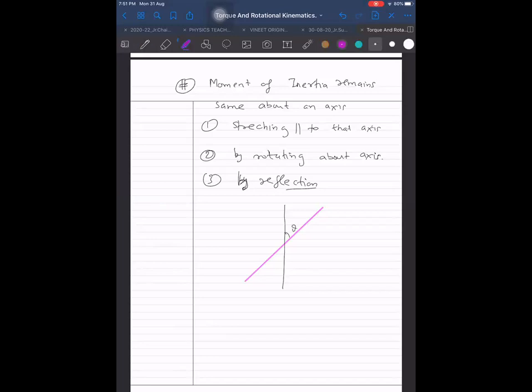And what will be the formula for a little different case, where same length, same angle also? This is theta, this is theta, this was theta. Let us say A, B, C. I have taken A, B in the same way only, but I have reflected the C to B part.